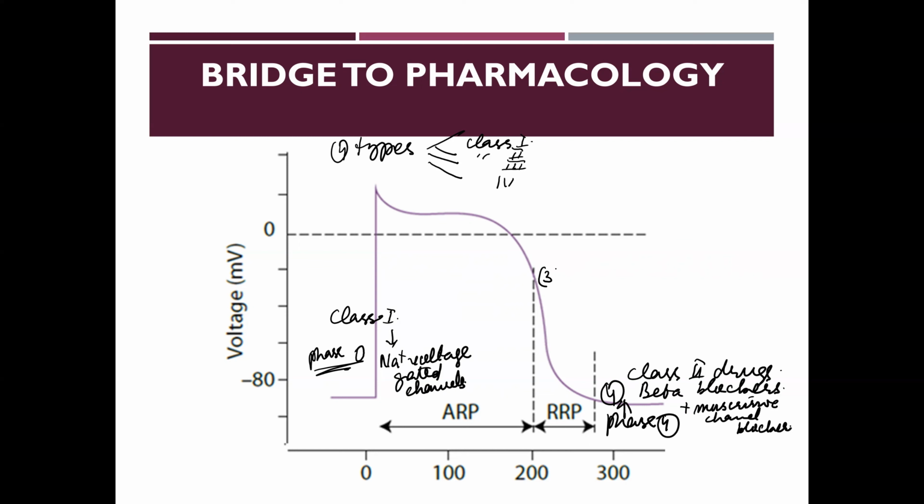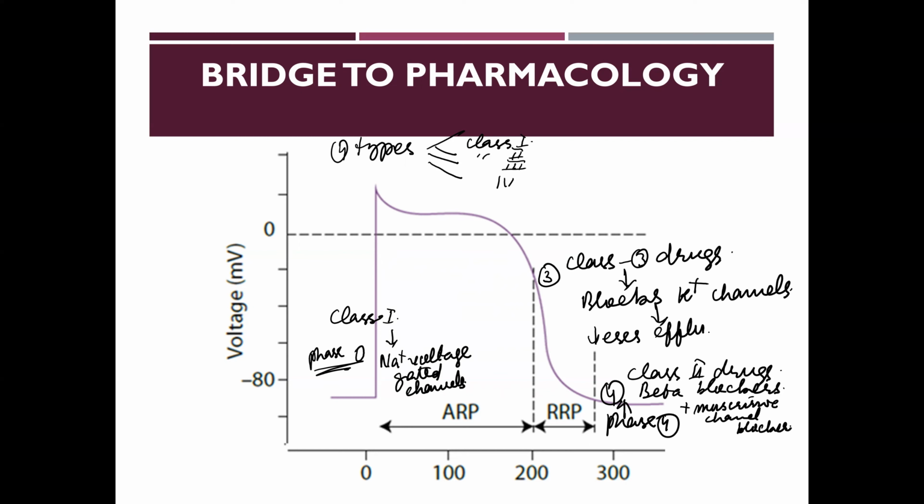Then come the class 3 drugs, and these block potassium channels and thus decrease efflux of potassium and thus prolong the refractory period and are used in the treatment of cardiac arrhythmias.